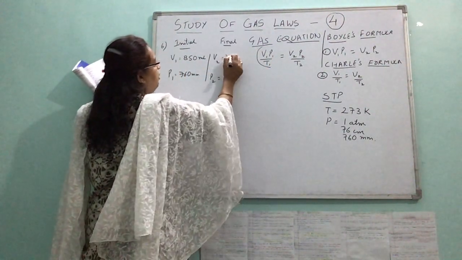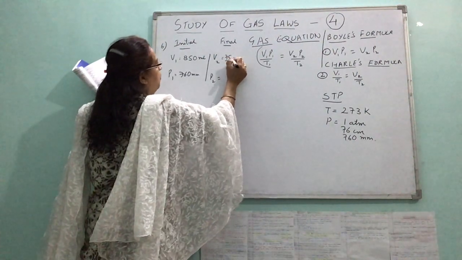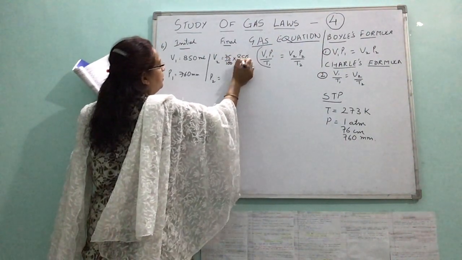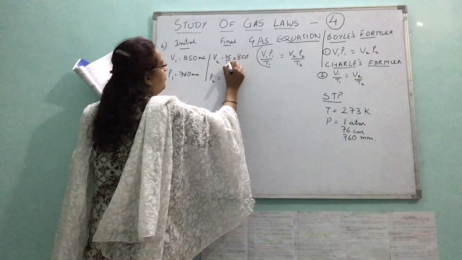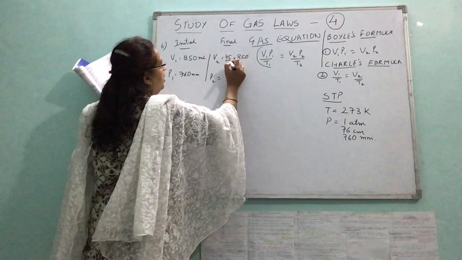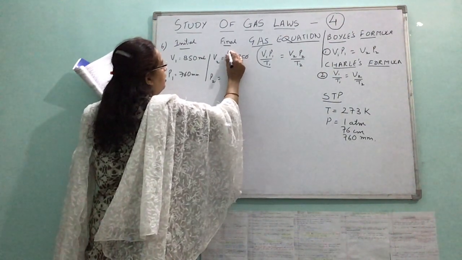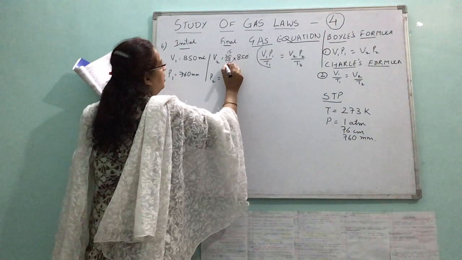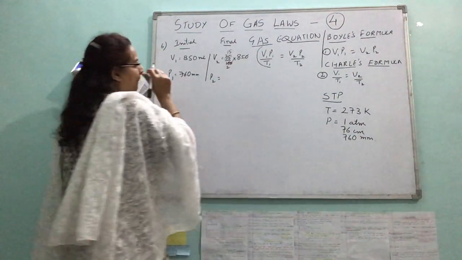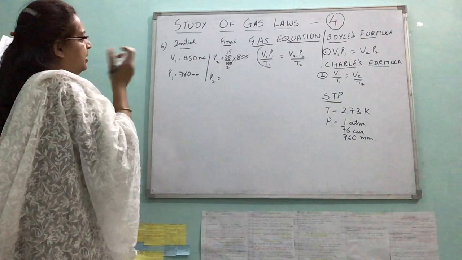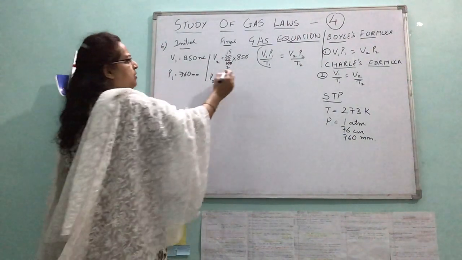So 75% of 850, the zeros cancel off. Let it be this only, do not change it into decimal.